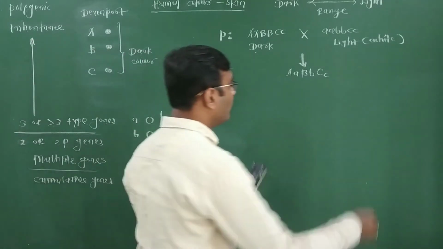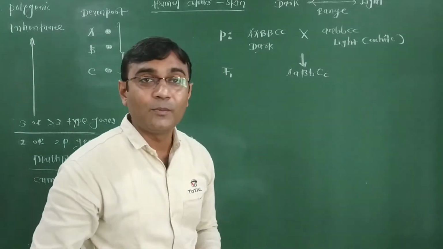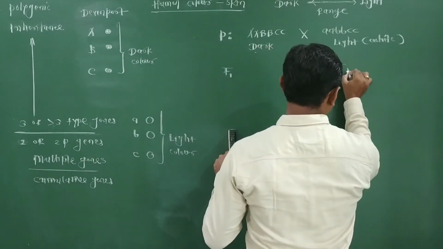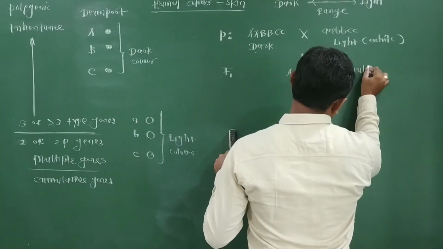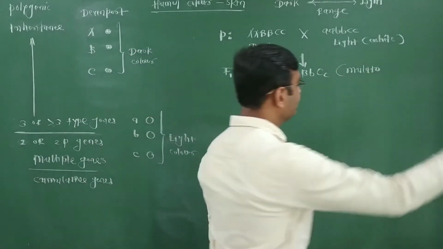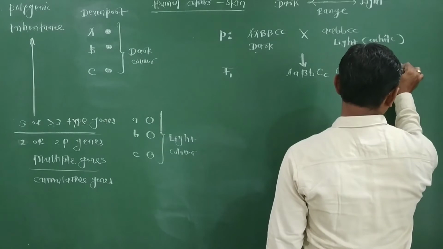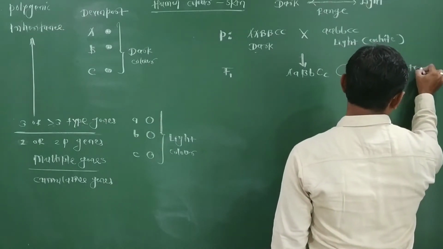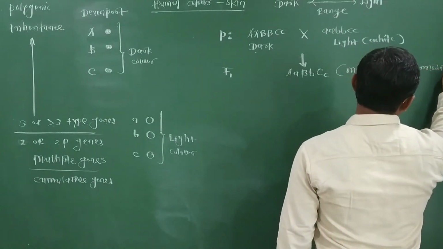So what is the color of the body? Intermediate color of body, that we can say is mulatto. Mulatto, Indian color, that we can also say is wheatish. Mulatto also means intermediate color.